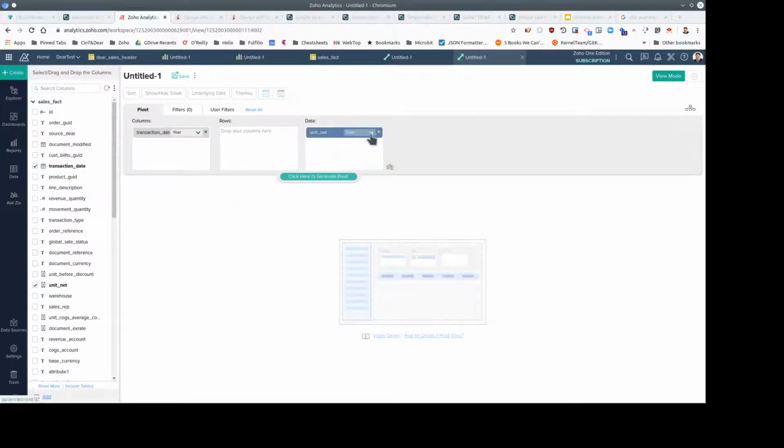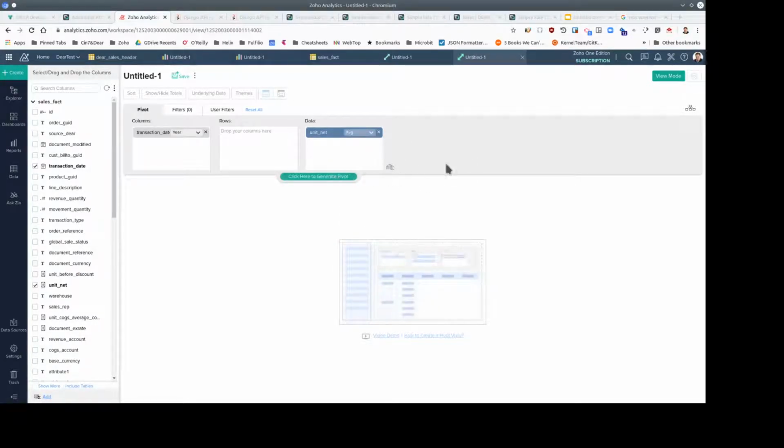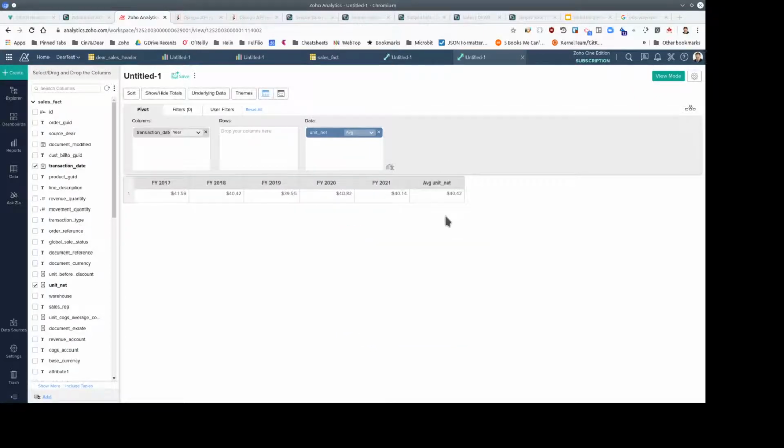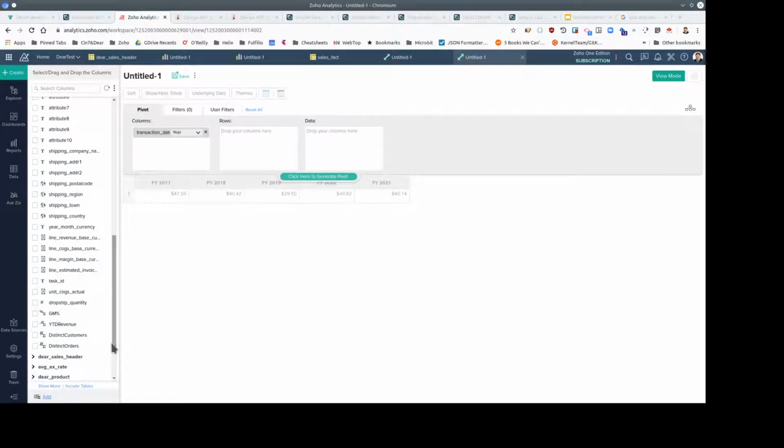So I'll just take the average unit price just to show some data. So we're going to have values here for each of the financial years. Turn off columns. Okay, right, but we're not really interested in average unit net price. We're interested in the repeat rate.